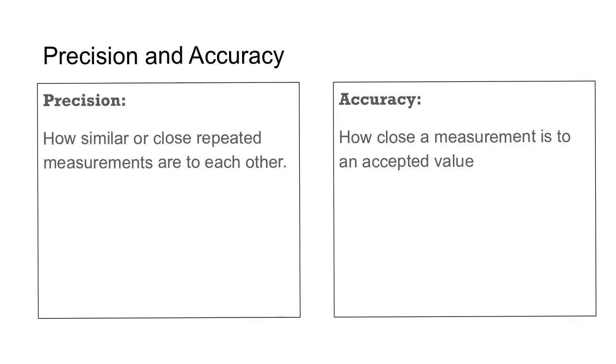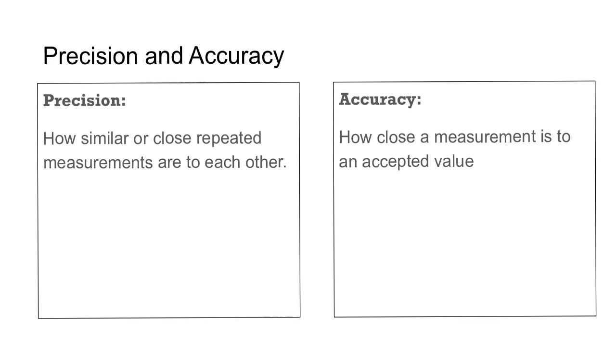Two words that we can use to describe the measurements that we're making are precision and accuracy. Precision is how similar or close repeated measurements are to each other. For example, if I took out a meter stick and measured the width of my desk, how often am I going to get the exact same measurement every time? That would be our precision. If we measure it 100 times and get the same measurement 99 times, then we're very precise. We're getting similar measurements every time.